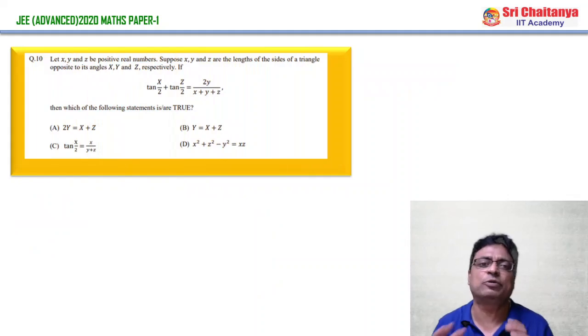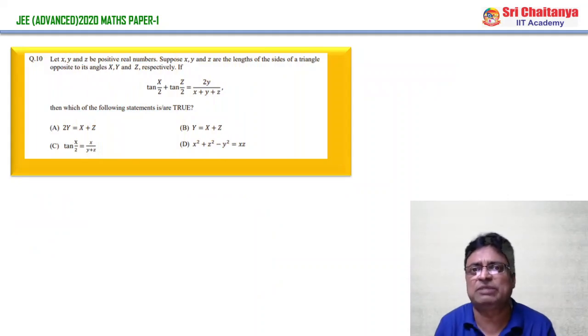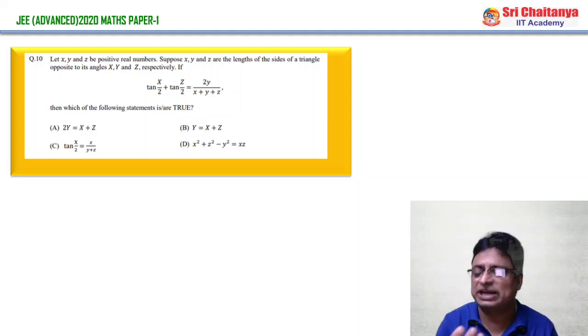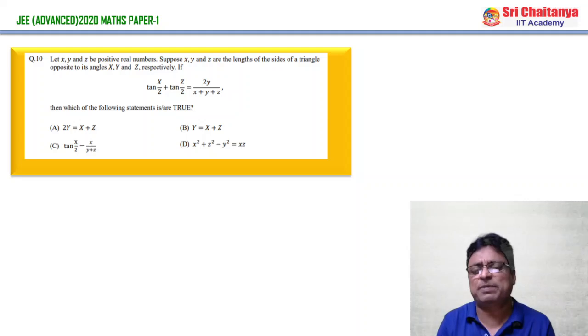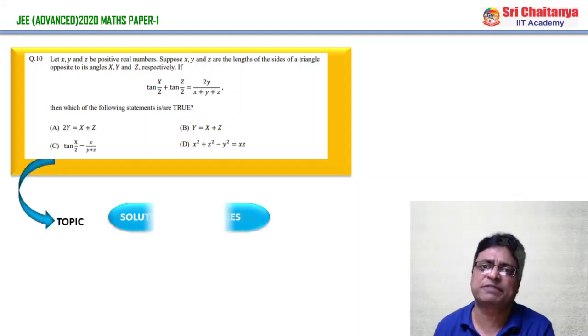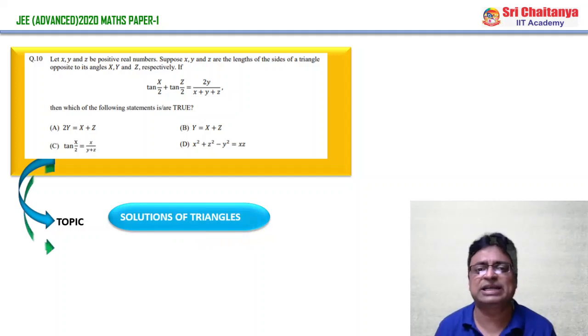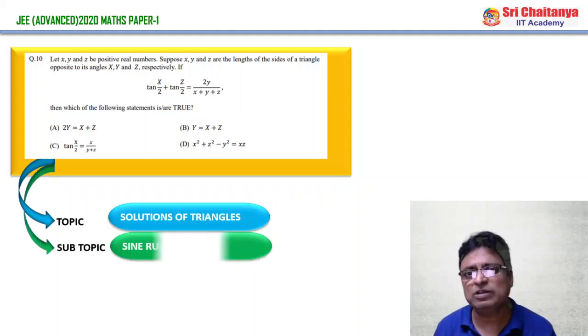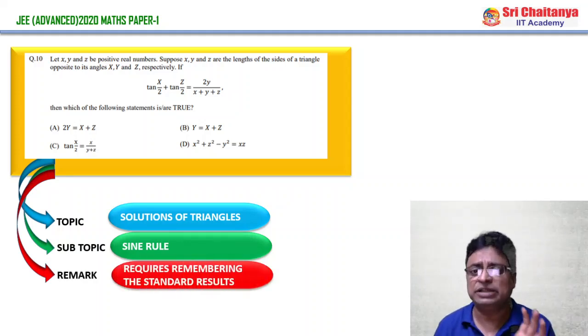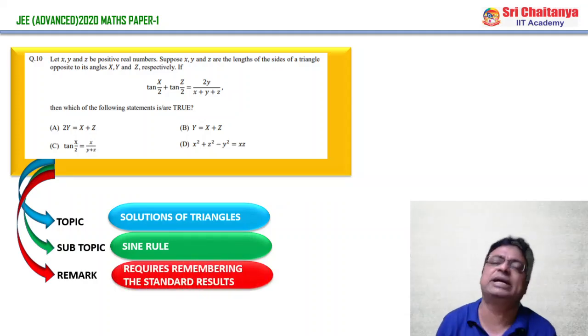Now coming to question number 10, here small x, y, z are positive real numbers, the lengths of the sides of a triangle are given, and the opposite angles are capital X, capital Y. It is a trivial problem, appearing to be trigonometry, solutions or properties of triangles. To solve this problem, one should know the sine rule and its applications, and practice all the standard formulae.